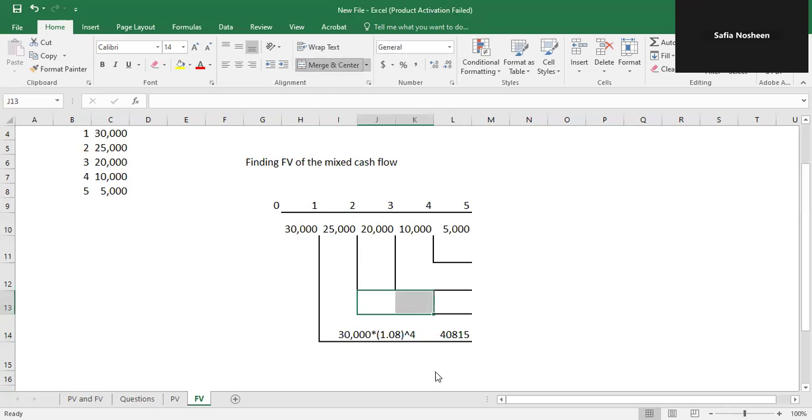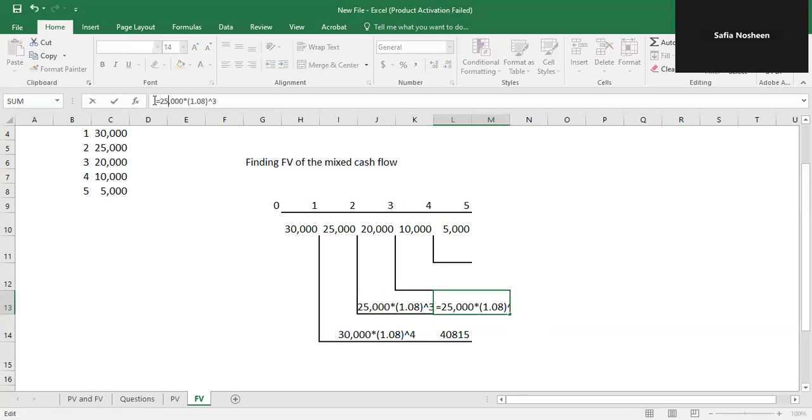Now we will find the future value of 25,000. I will use the same formula, 25,000 multiplied by 1.08, because the interest rate is not going to change. But now we have to look at the number of years. At year 2, there are 1, 2, and 3 years to compound, so the power becomes equal to 3, right? So we will use the formula bar and remove the commas. So this is the amount at the 5th year.